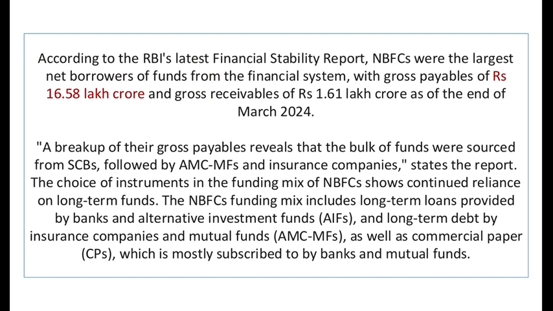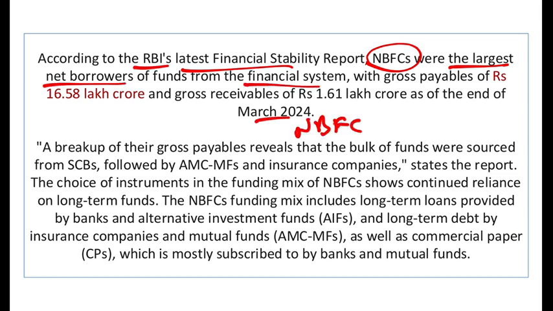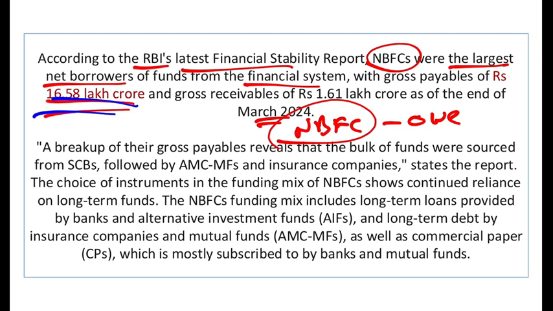Let's see. According to the RBI's latest financial stability report, NBFCs are well capitalized. Their capital adequacy ratio is very good. And NBFCs were the largest net borrowers of funds from the financial system. So at the end of the financial year 24, how much money do NBFCs owe to the banks? 16.58 lakh crore. That's some massive money. 16.58 lakh crore is the money that the NBFCs of India owe to the banks.